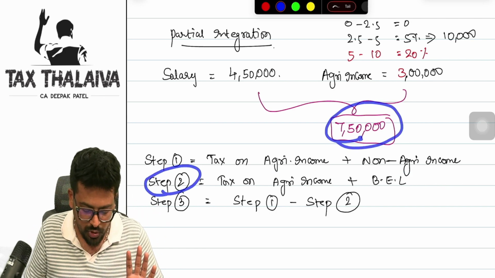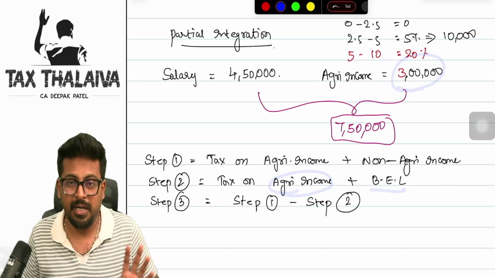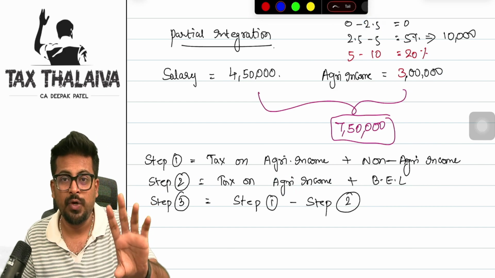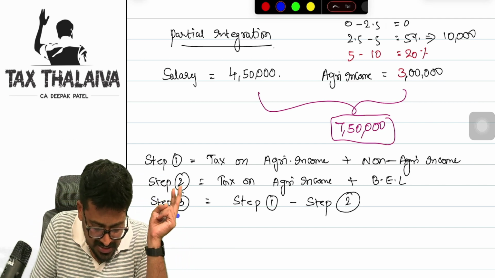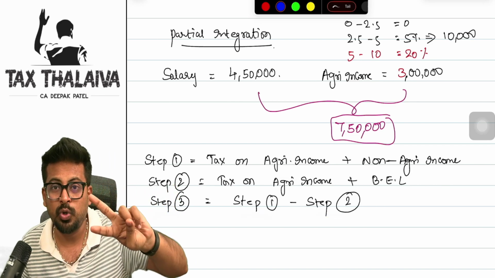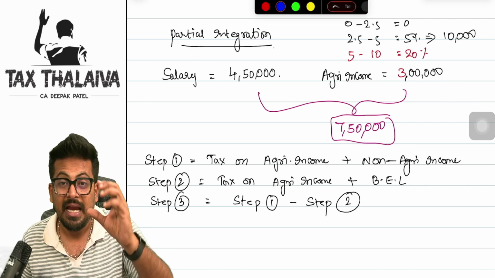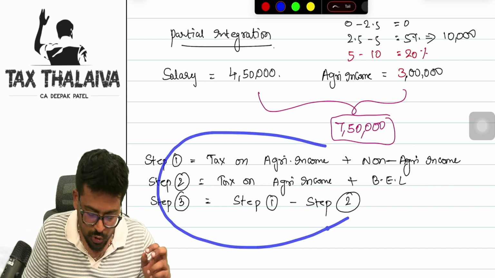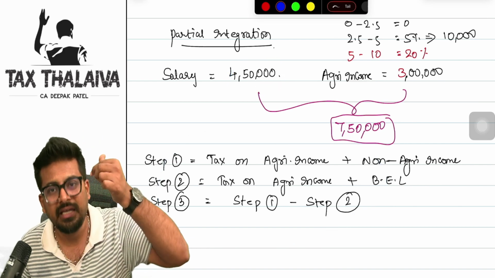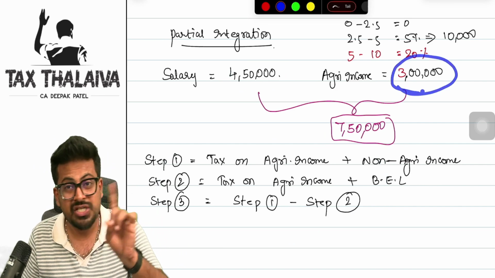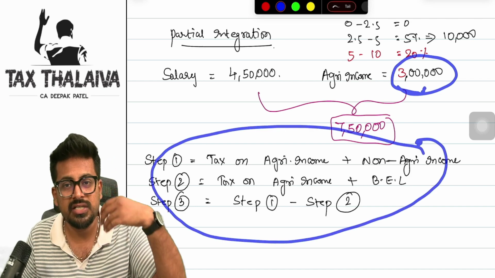In step 2, we compute tax on agriculture income, meaning this 3 lakhs, plus the basic exemption limit. The basic exemption limit here is 2.5 lakhs. So after doing these 2 steps, we will get 2 kinds of taxes. In step 3, we just reduce step 1 minus step 2. Ultimately, you get the tax liability of this person. What is happening in these 3 steps is that ultimately the salary income is getting taxed at a higher rate, and the agriculture income is not getting taxed. That is why this formula is built. That is how it is built.